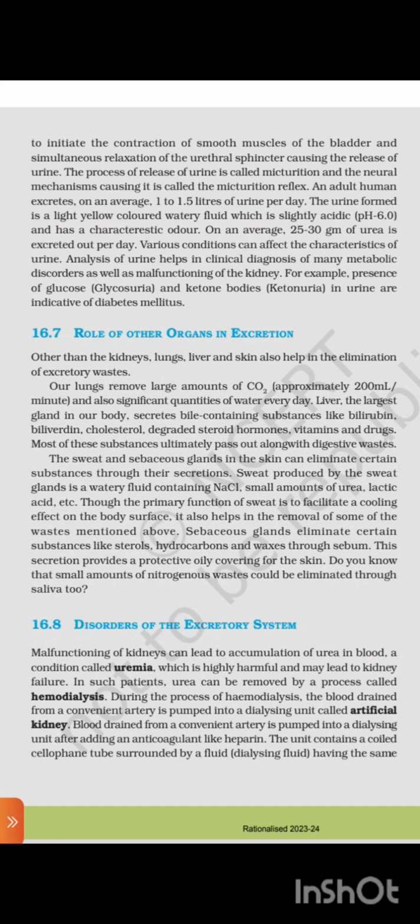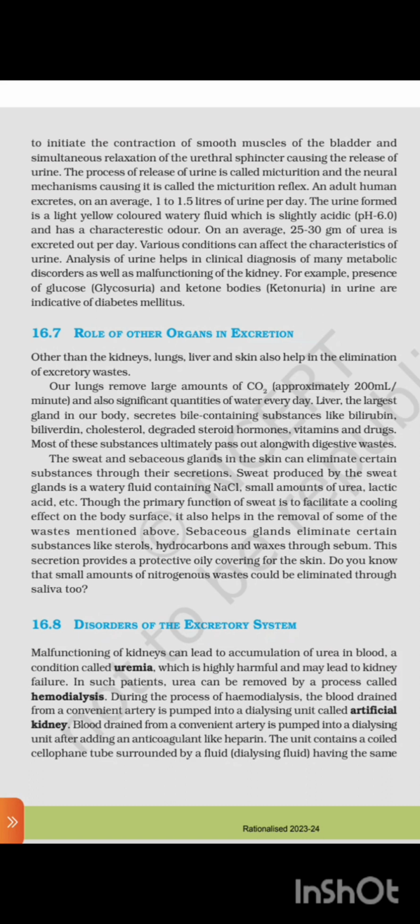Various conditions can affect the characteristics of urine. Analysis of urine helps in clinical diagnosis of many metabolic disorders as well as malfunctioning of the kidney. For example, the presence of glucose, glycosuria, and ketone bodies, ketonuria, in urine is indicative of diabetes mellitus.